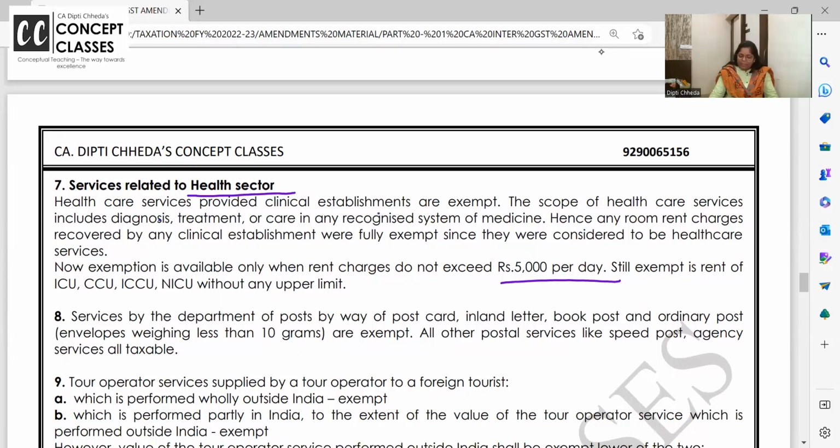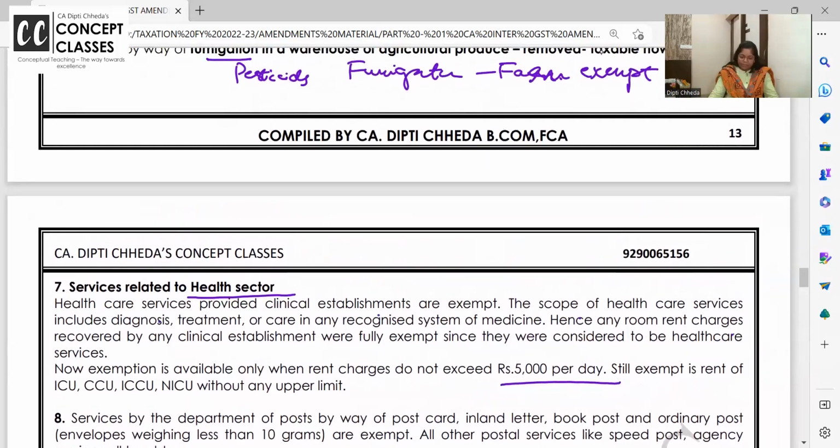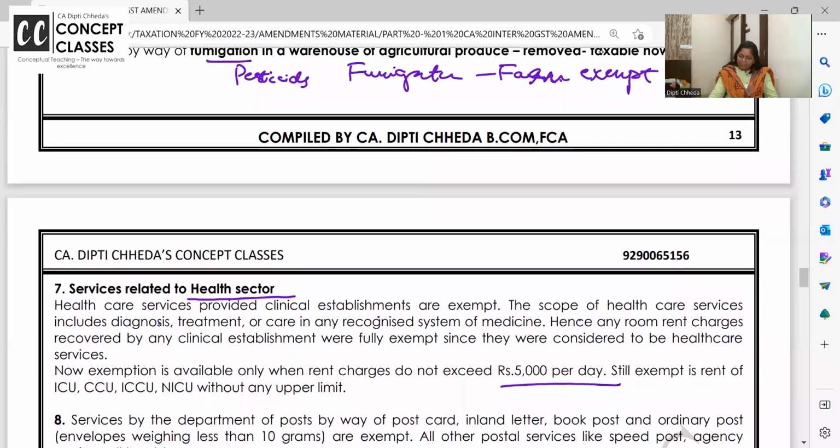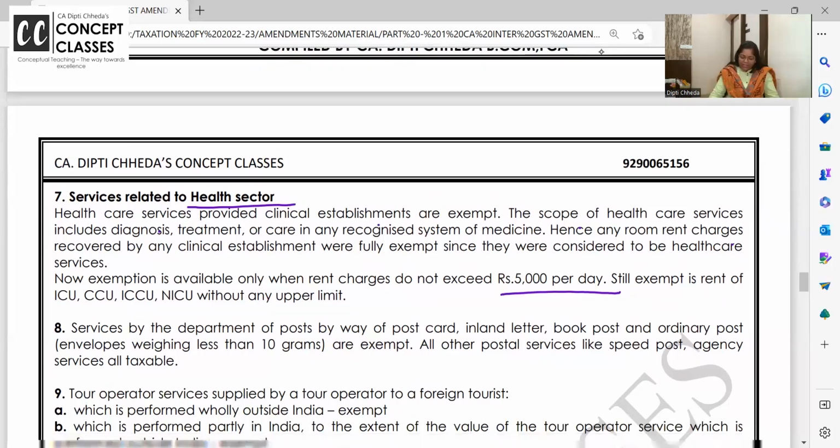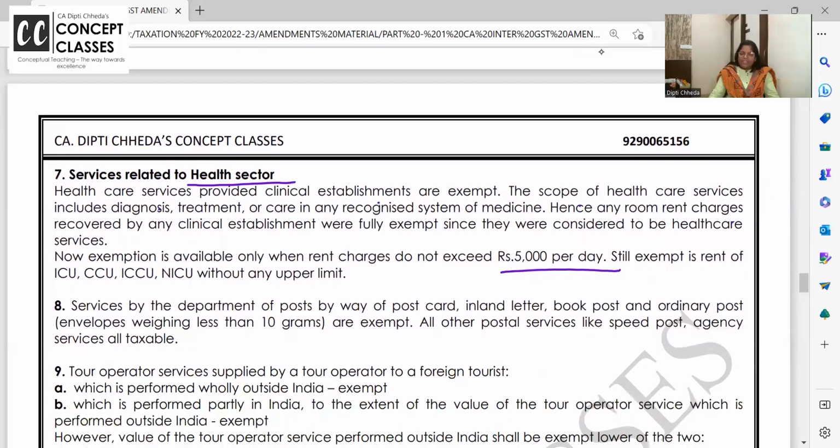Healthcare services provided by clinical establishment are exempt. The scope of healthcare services includes diagnosis, treatment, care, and all. Hence, any room rent charges recovered by any clinical establishment were fully exempt since they were considered to be healthcare services. Now, exemption is available. See, in the health sector, what are clinical establishments? It's a hi-fi name for what?